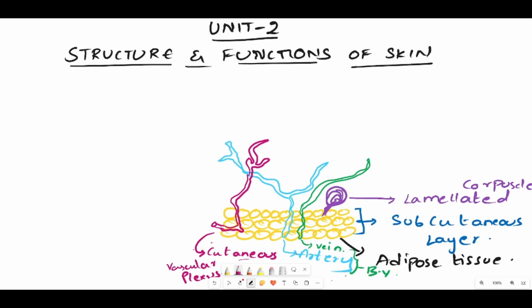This pink colored part, we will be calling the cutaneous vascular plexus, which is a simple network of blood vessels in the dermis layer, and this has different functions. So make a note of these functions. First thing is it helps in thermoregulation, and it is useful for supplying nutrition and oxygen. It is useful for removing the waste materials, and it is also used in inflammation and wound healing.